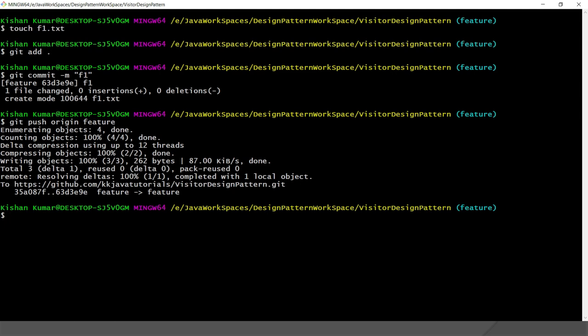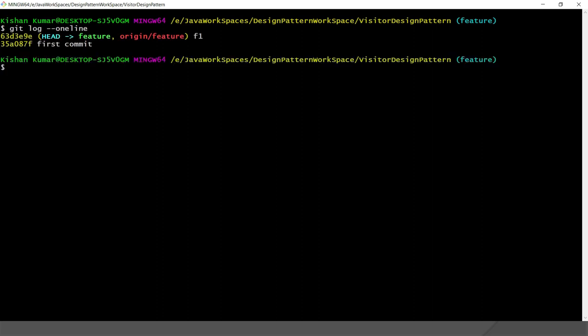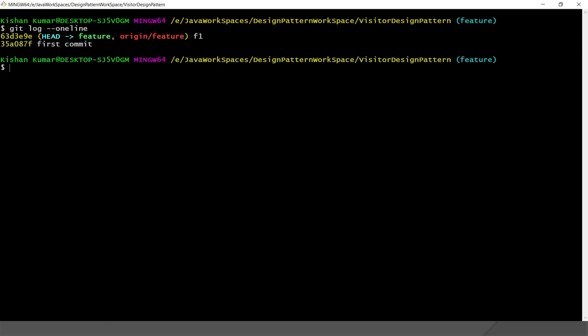Now after doing this, I'll check the history of master as well as feature. So first of all, let me see the log of the feature branch. So I'd say git log --oneline. Here we have 2, right? Initially we had created this branch out of master, and just now we have done one commit, so only 2, right? And on master we had 2 commits, right? So here we had switched to the feature branch.